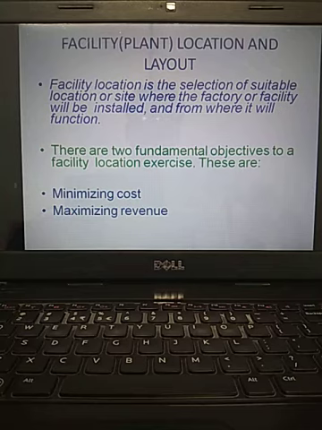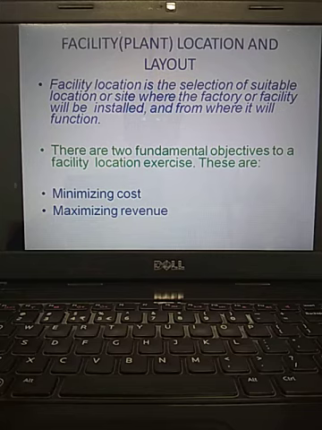Location is the place or physical existence where you are starting your production unit or service unit. When anybody wants to start their business, the first thing they identify is the place or area where to start that business.